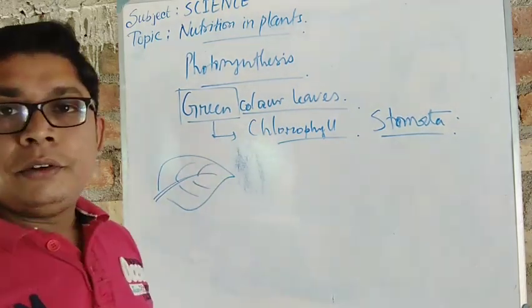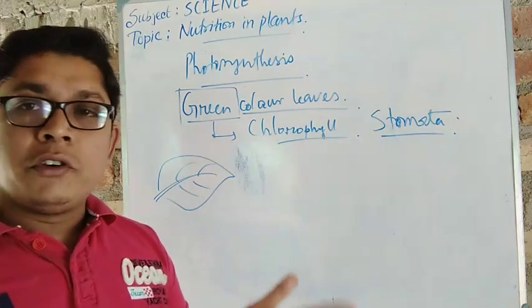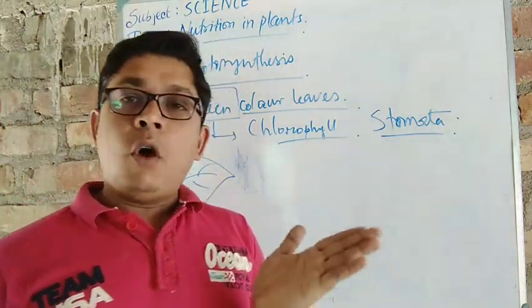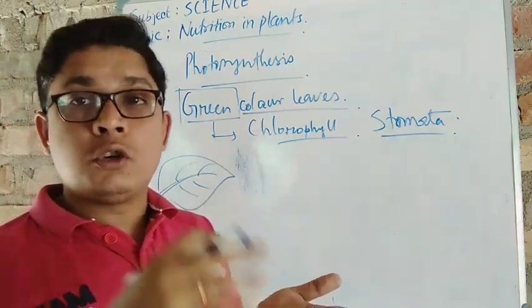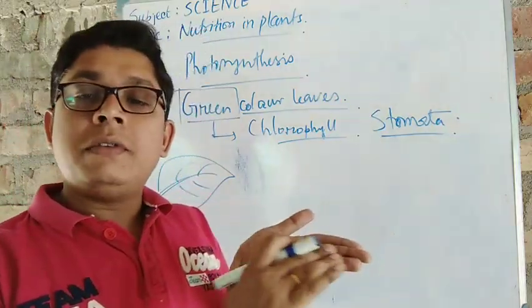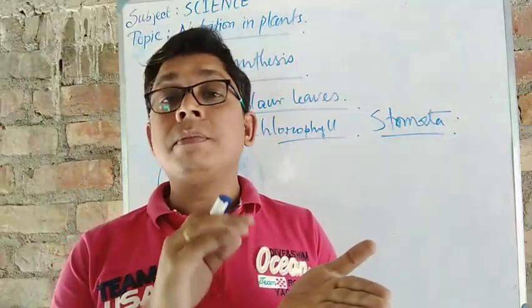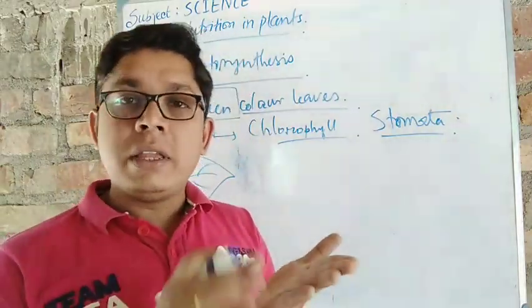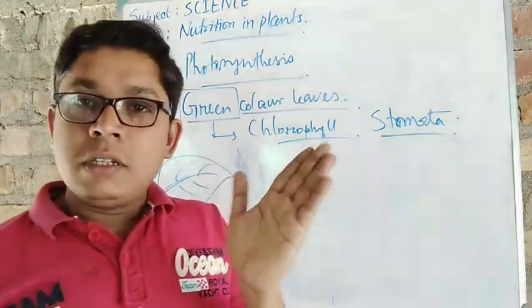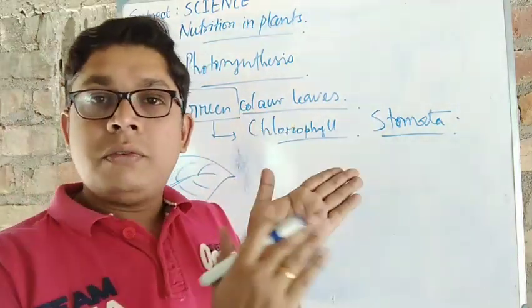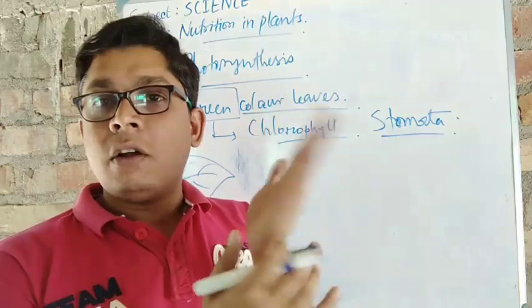So what's the leaf? Okay, now this leaf is green in color. You will observe that the upper part of the leaf, that is focused to us, is green in color, but it is quite light green than the lower part of it. Just look at my hand, it is quite fair in looking than the back side of it.